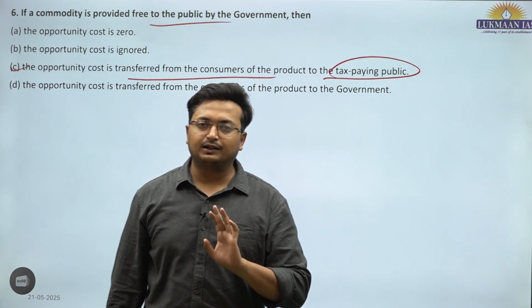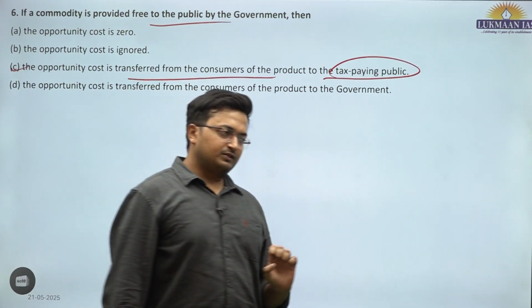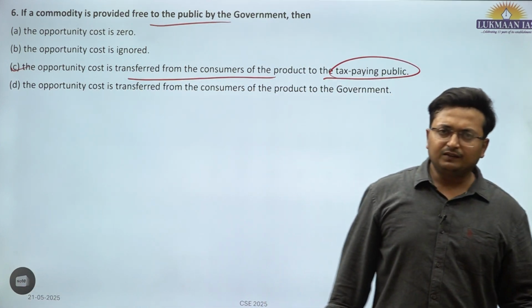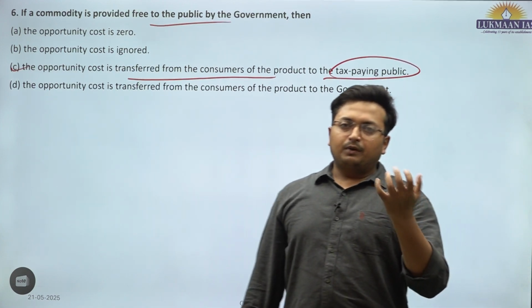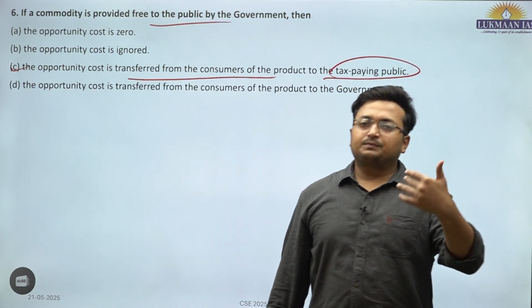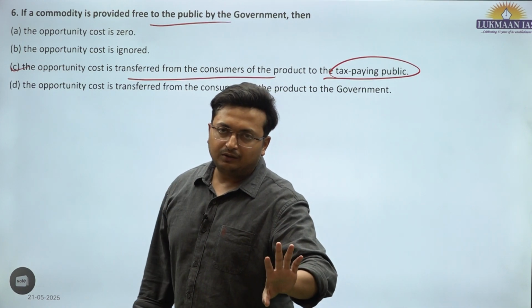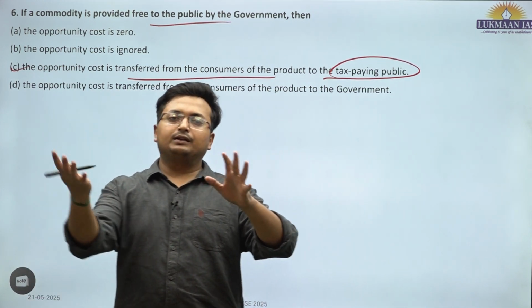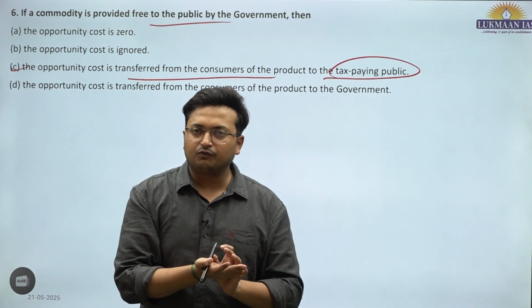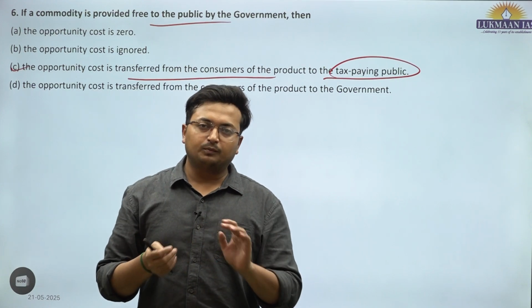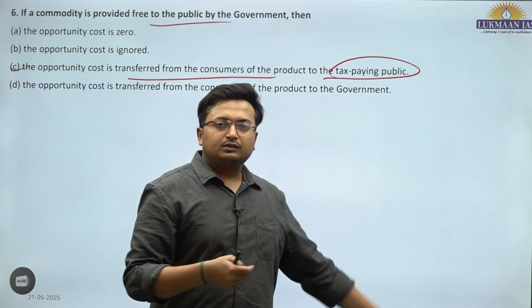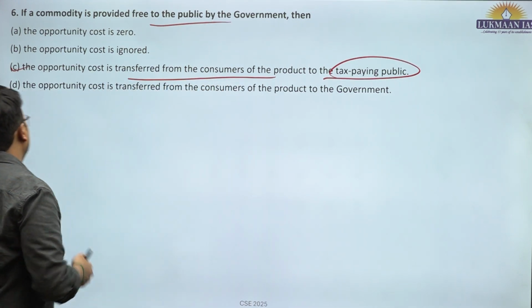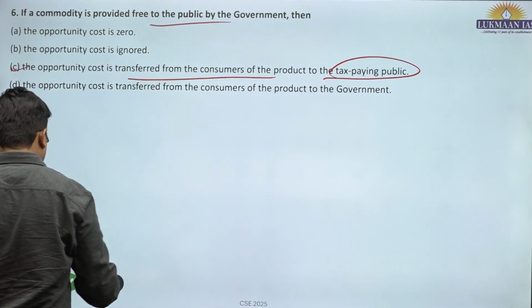If things are given free of cost, a kind of freebies, the burden is being taken by the tax paying public. It looks free for the person enjoying it, but nothing is free in economics. Someone is taking that burden. C is the correct answer.